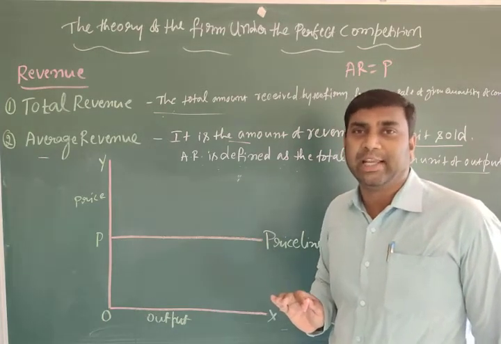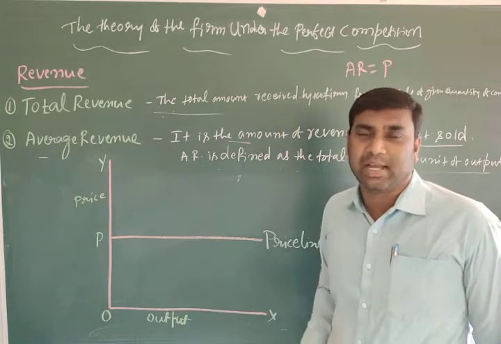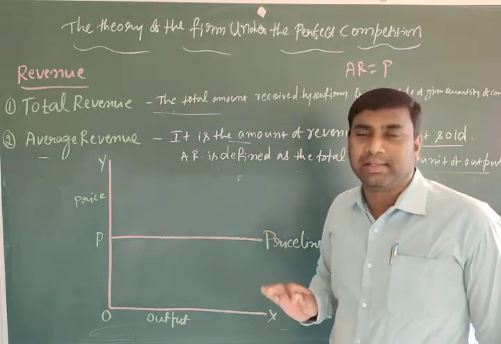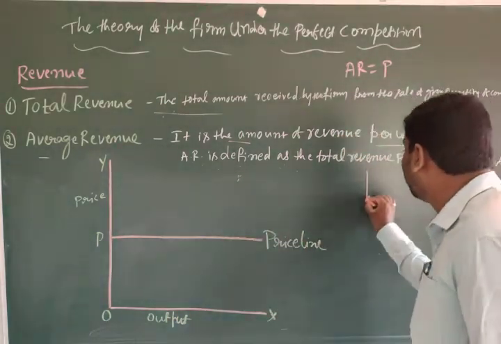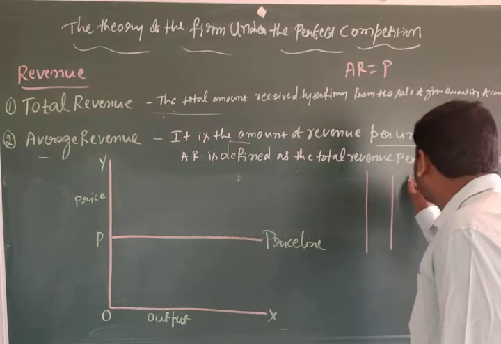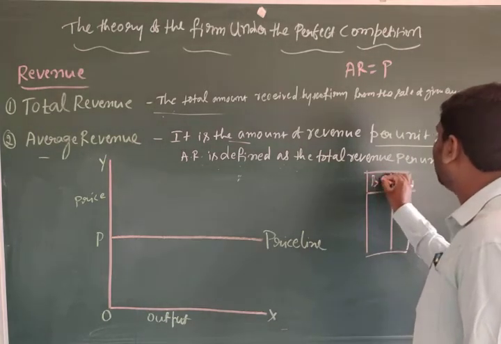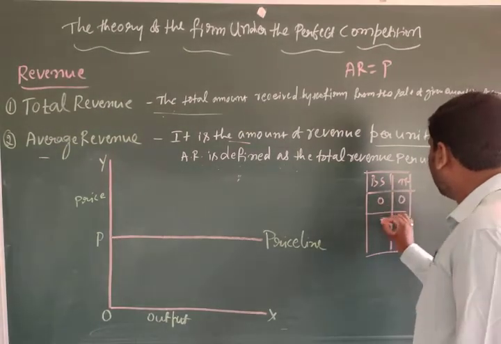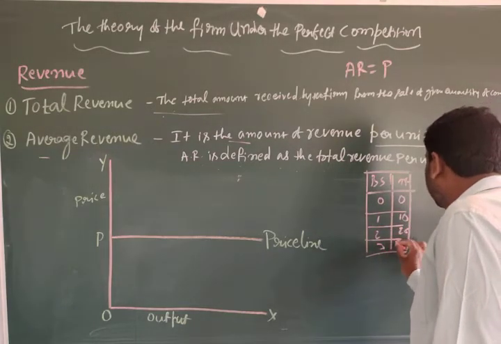In the previous class, it was explained that in the perfect competitive market, price is constant because all are selling at a uniform price. That means there is no change in the price. We can observe the table also: boxes sold, total revenue: 0, 0, 1, 10, 2, 20, 3, 30.